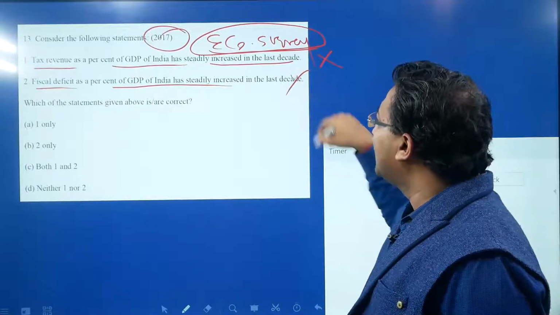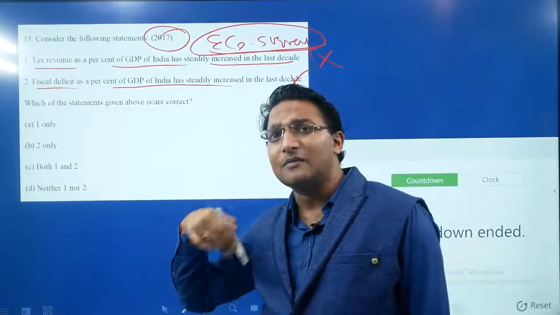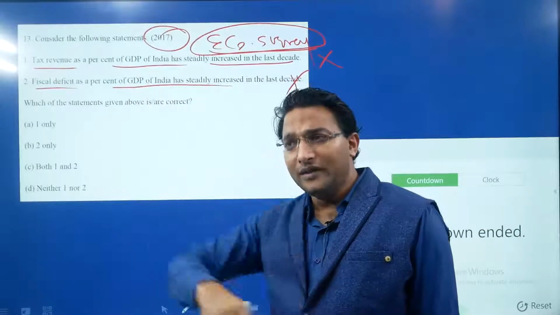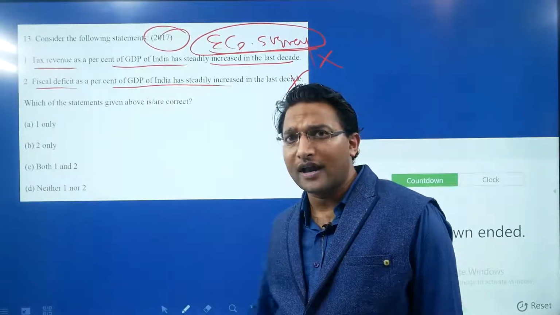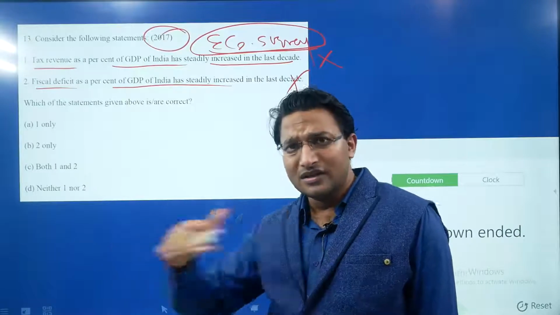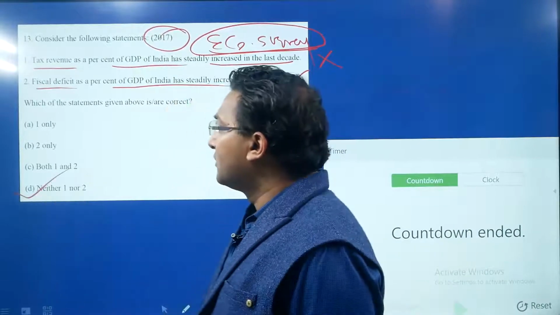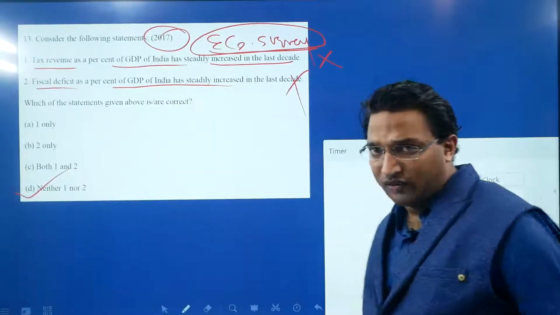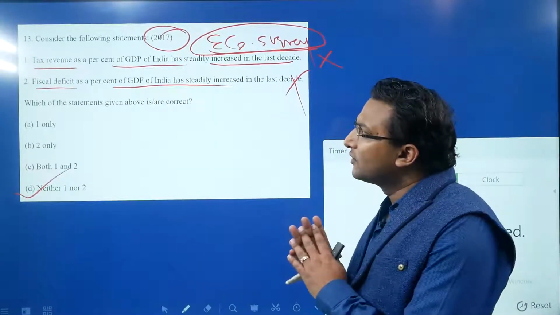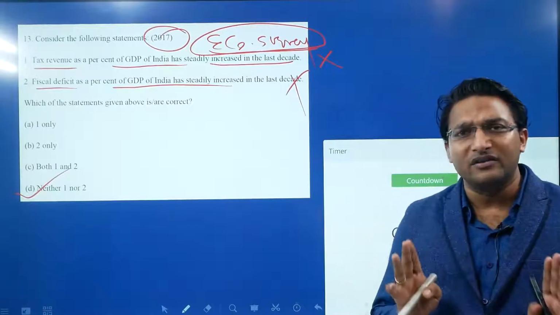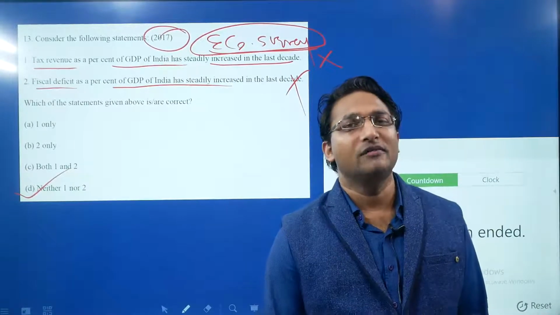No, there have been ups and downs. Sometimes it was reducing, sometimes it was increasing. The situation has not been consistent. So in this case, both are incorrect. So the answer is option D. With this, the discussion of the previous questions is complete. Thank you very much. God bless you.